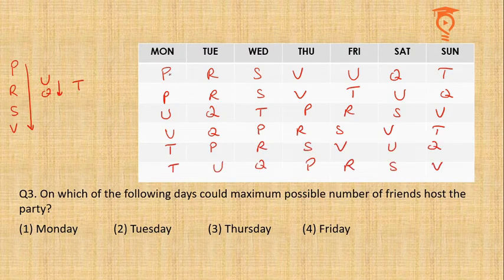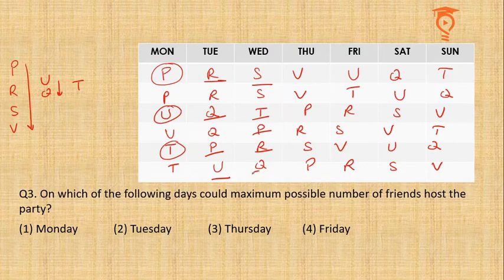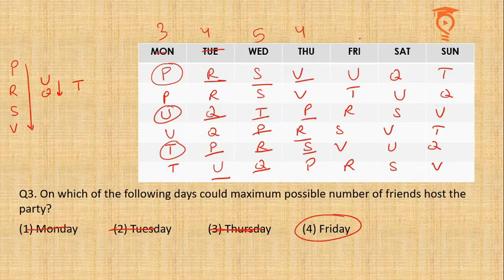If we see Monday, there are three varieties, either P or U or T. On Tuesday, there are four varieties, R, Q, P, U. On Wednesday, there are S, T, P, R, Q, five varieties. So clearly Monday and Tuesday cannot be the answer. Thursday, let me check. On Thursday we have V, P, R, S, four varieties. So clearly Thursday also cannot be the answer. By the process of elimination, it's Friday.